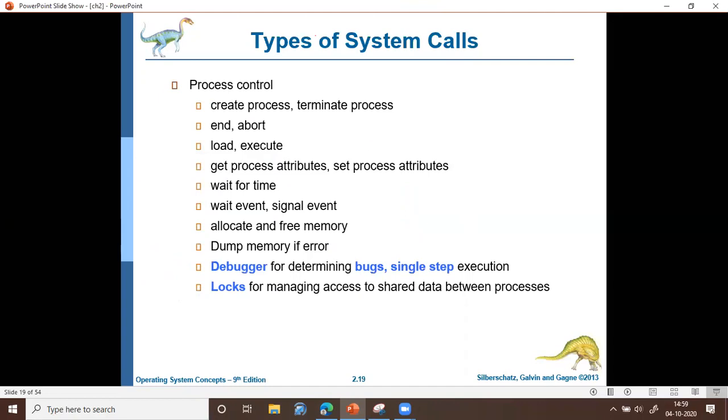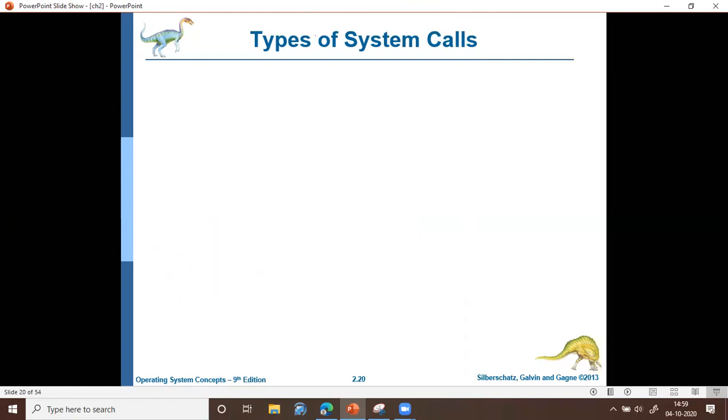The next is file management. Under file management, we have system calls for creating and deleting files: to create a new file or to delete an existing file, and to open or to close a file. To open an existing file, perform some operation, and then close the file.